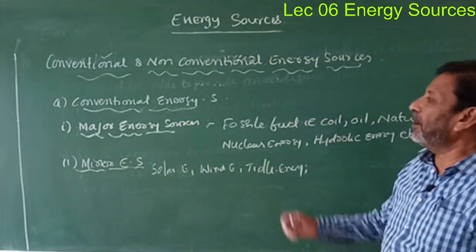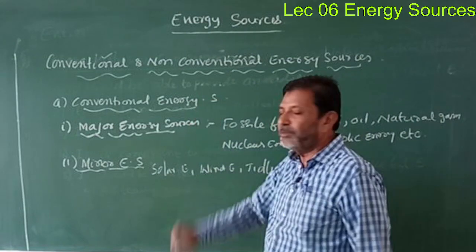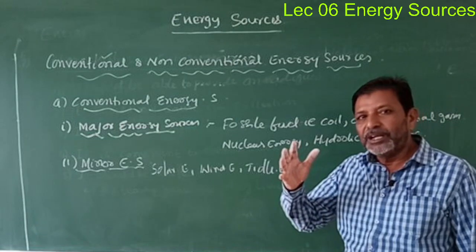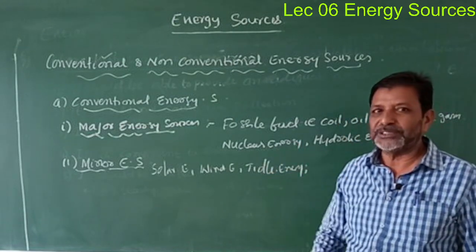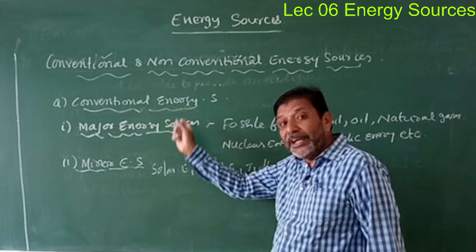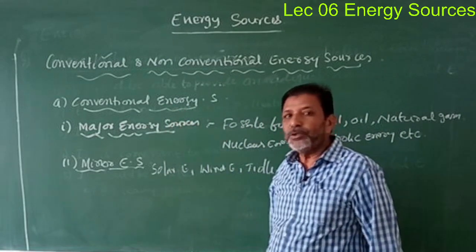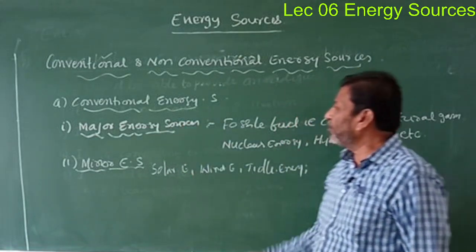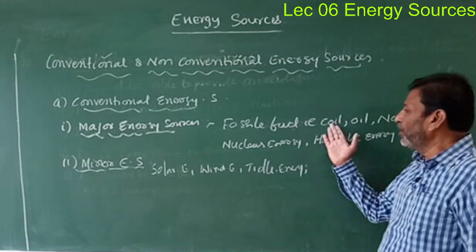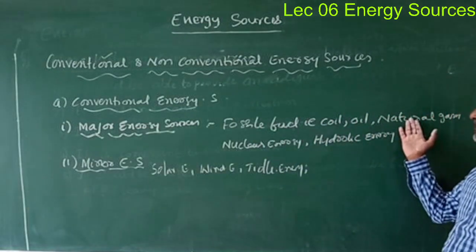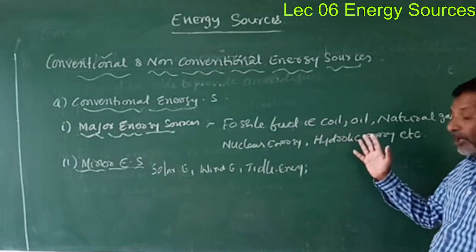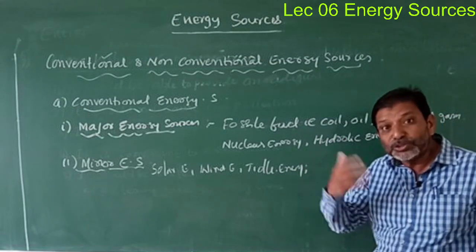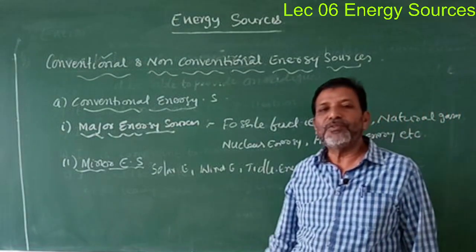Conventional energy sources means the energy sources which are used for commercial purposes, named commercial or conventional energy sources. These conventional energy sources are again characterized into two types: major and minor. The major energy sources are the fossil fuels like coal, oil, natural gas, nuclear energy, and hydraulic energy, etc. These energy sources provide a huge amount of energy which is used for commercial purposes.